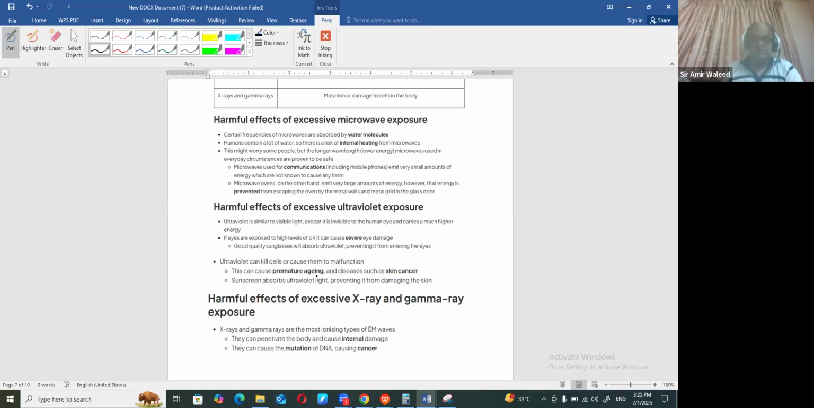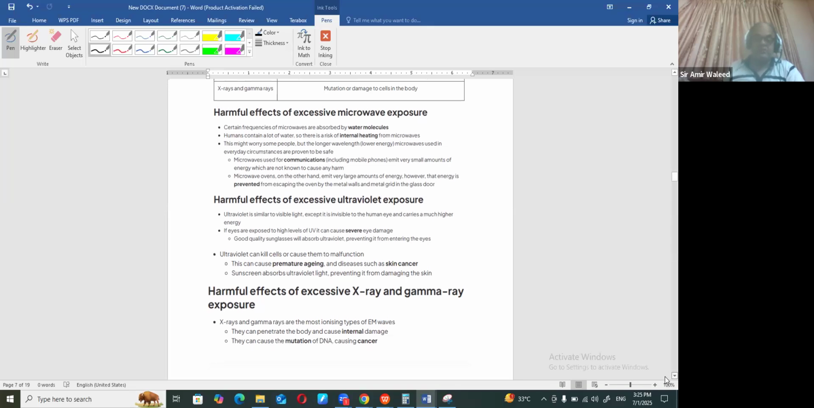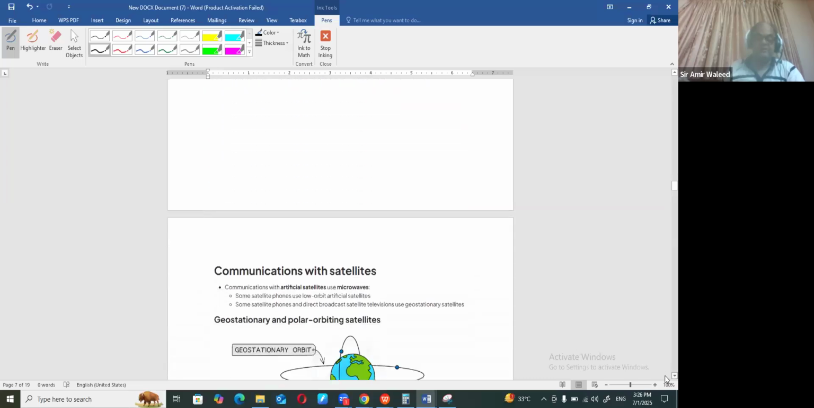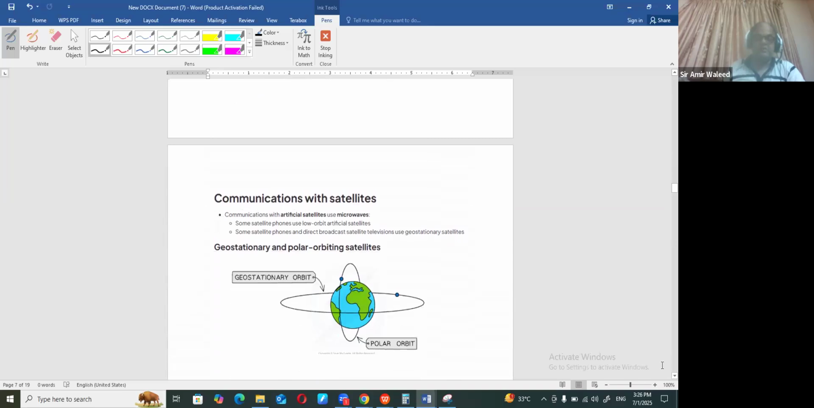Premature aging and disease can occur, and skin cancer can also be a part of that as well. But remember that that happens when there is excessive exposure. Then you can have X-rays and gamma rays. Now this is quite dangerous. This can cause internal damage to the body parts or mutation of the cells, which in the end can cause cancer. So skin cancer can be caused by that as well, by excessive exposure to X-rays and gamma radiation.